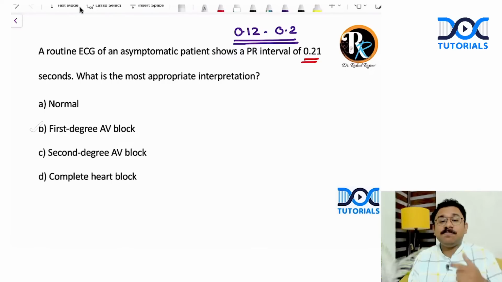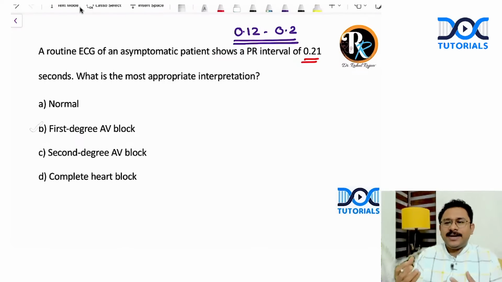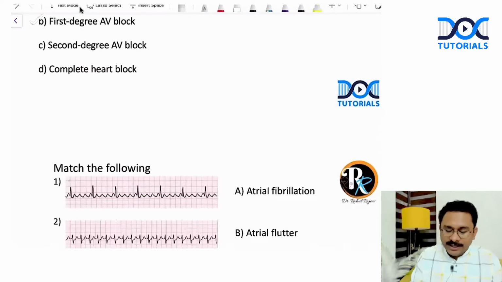Last time, many students marked normal. Some students said, sir, it was mentioned athlete, so I thought the ECG is normal. It is a physiological finding, but still it is an AV block. Okay, that is what you should understand.